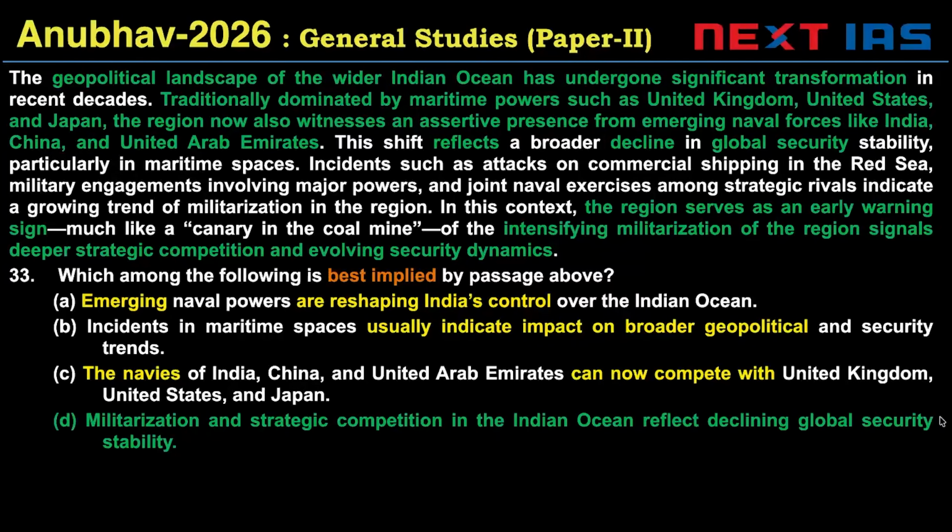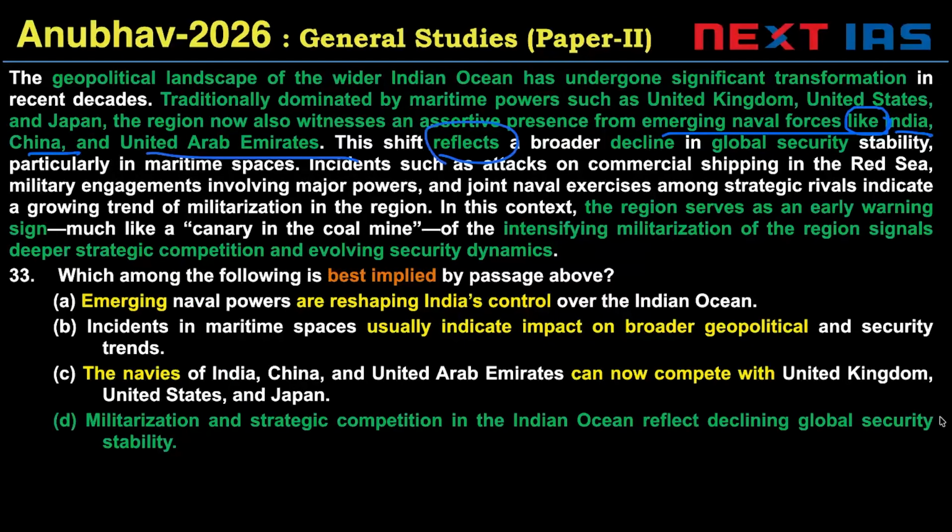Which among the following is best implied by the passage above? The passage above is talking about the change in the wider Indian Ocean. It is traditionally dominated by UK, US, and Japan. Now, there are emerging naval forces, emerging naval forces like India. This 'like India' part is important because of the options. We'll get to that. China and UAE.